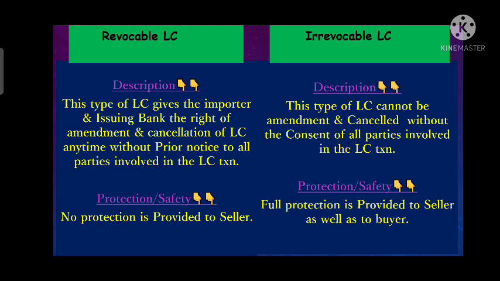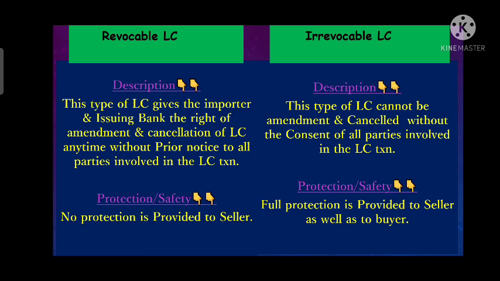Whereas an irrevocable LC is that LC which can only be cancelled or amended if there is a confirmation from all the parties involved in the letter of credit. It means an irrevocable LC cannot be cancelled or amended unless there is consent of all parties. So that is called irrevocable LC.